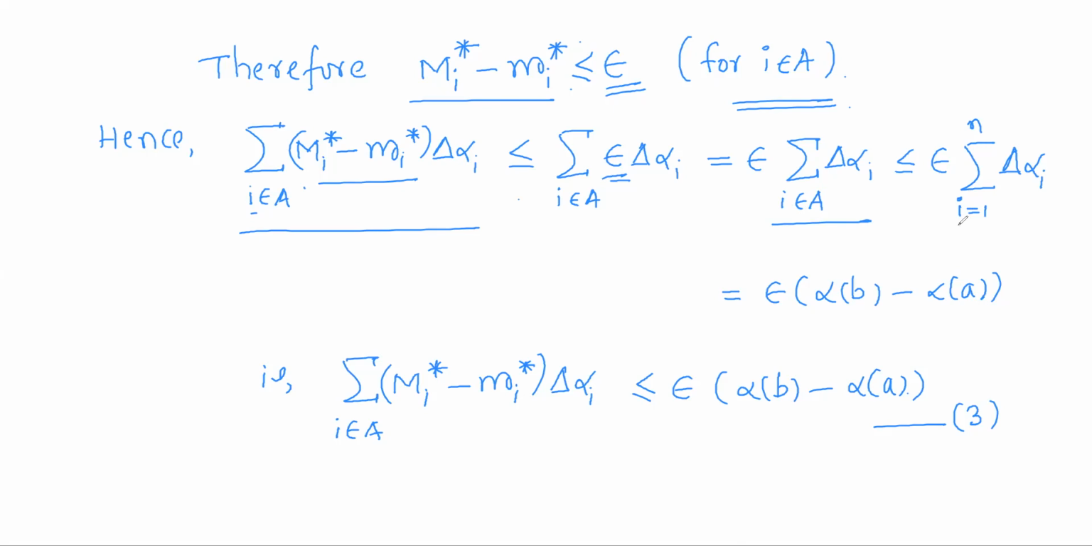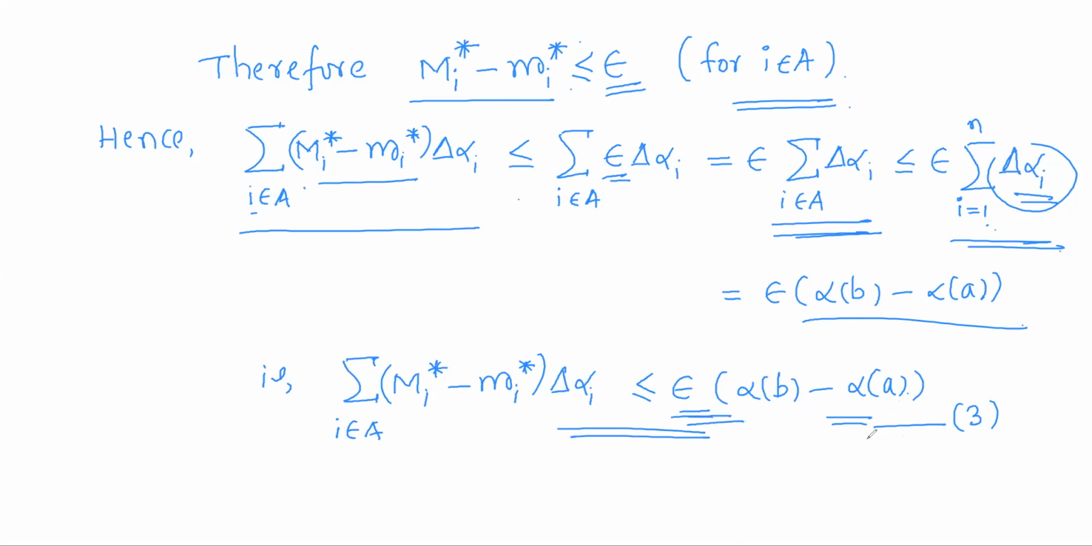So we are left with the summation of delta alpha i running over A. It is less than or equal to the summation i running from 1 to n. A contains some indices from 1 to n. Now add all the remaining indices to the indices in A, then you will get the complete set from 1 to n. So we are adding extra terms. Delta alpha i are non-negative terms, so this sum will be greater than or equal to the previous sum. But what is the summation of delta alpha i from 1 to n? It is alpha(b) minus alpha(a). So finally we get the summation is less than or equal to epsilon times [alpha(b) minus alpha(a)]. That means we made this less than or equal to some arbitrary positive value.